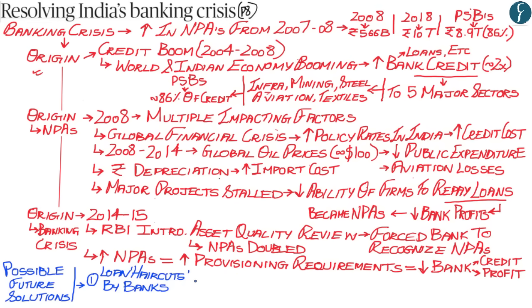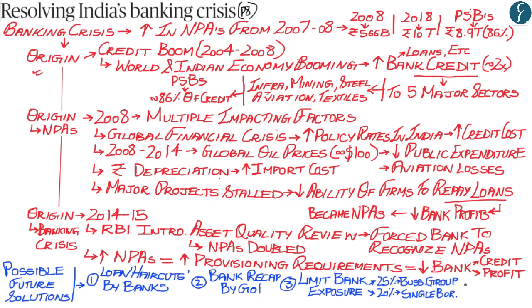Now the second solution which has been highlighted by the author is of bank recapitalization by the Government of India. Now again, you need to understand that bank recapitalization has already been undertaken by the Government of India. Now the third solution which has been given by the author is that there should be a limited bank exposure to any form of sector or to any particular business group. Now within that regard, a step has already been taken in April of 2019. Now it has been said that banks can only expose themselves to 25% in any business group. And similarly, banks can only expose themselves to loans to 20% to a single borrower.